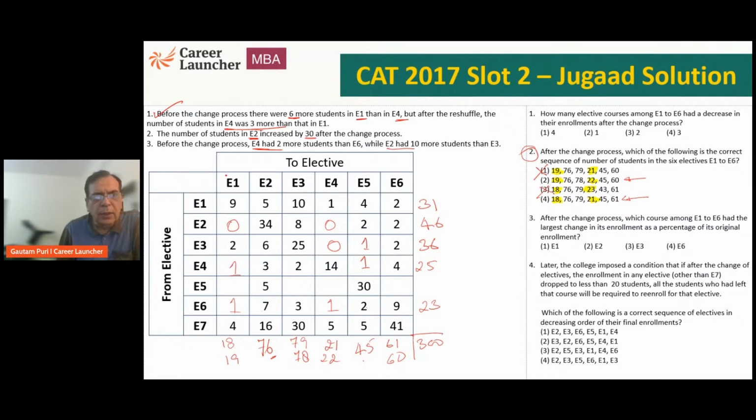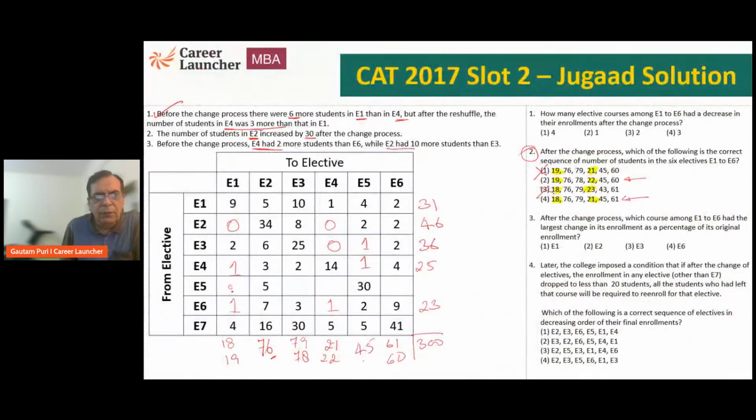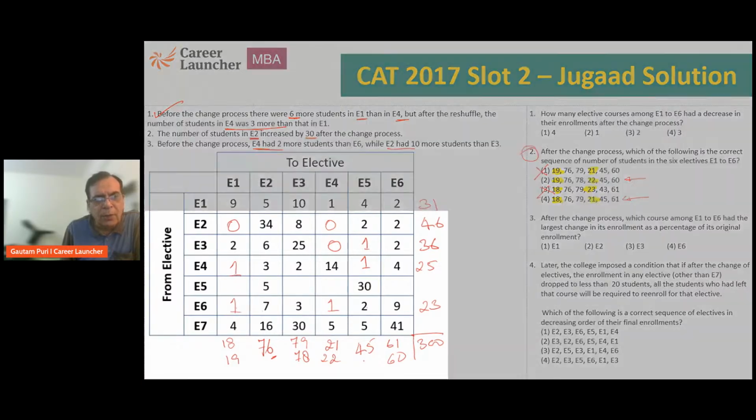And what about E1? 9, 10, 11, 12, 13 and 4, 17. Now what is the value which is possible for E5? If you look at what is possible, it can be either 0 or 1. So this total is 9, 10, 11, 12, 13, 17. If this is 0, the total will be 17. If this is 1, the total will be 18. So 19 is not possible.